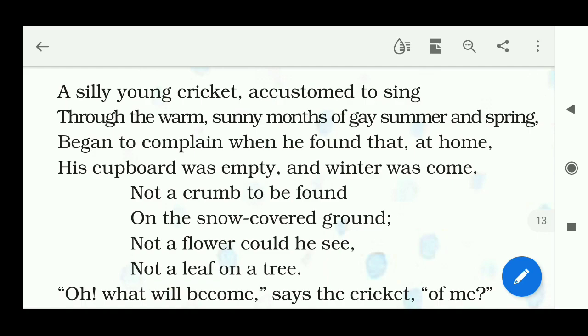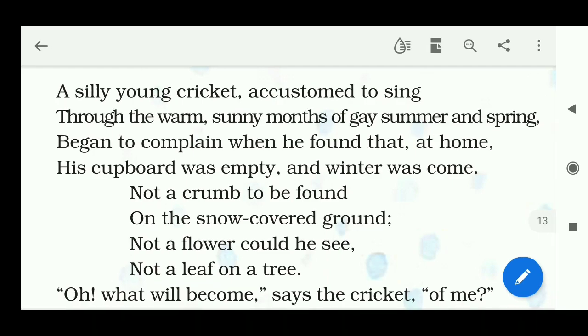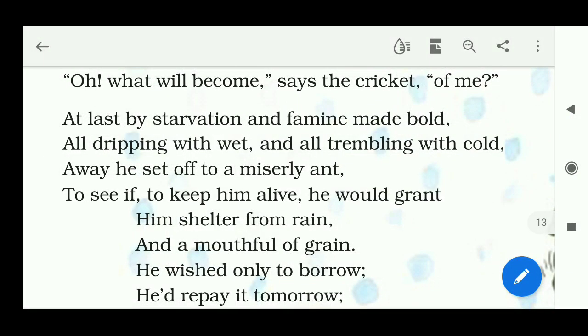Not a flower could he see, not a leaf on a tree. Oh, what will become, says the cricket, of me? The cricket thinks, what will happen to me because I have nothing to eat. So, what will happen to me? At last, by starvation and famine made bold, at last he decided to go and ask someone for food.